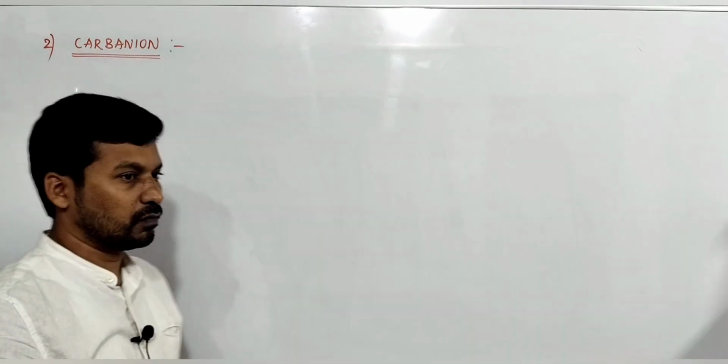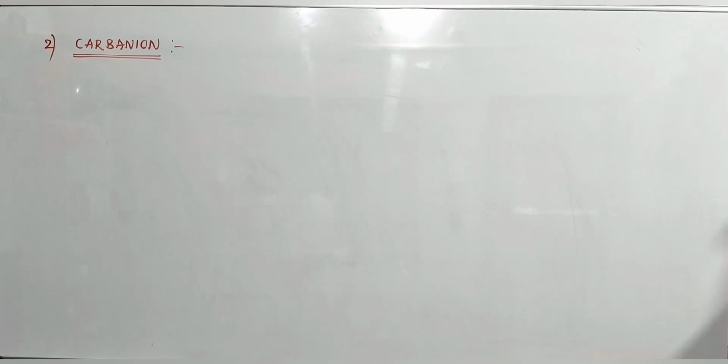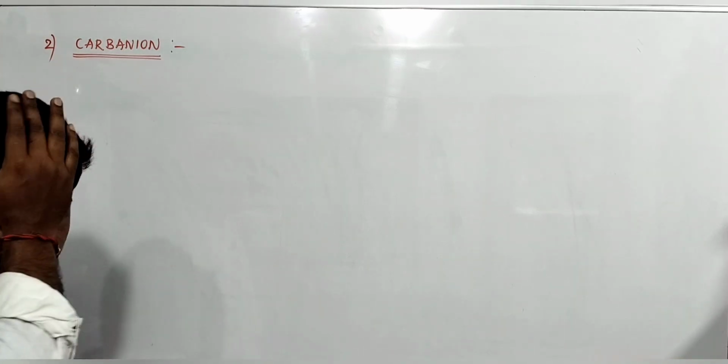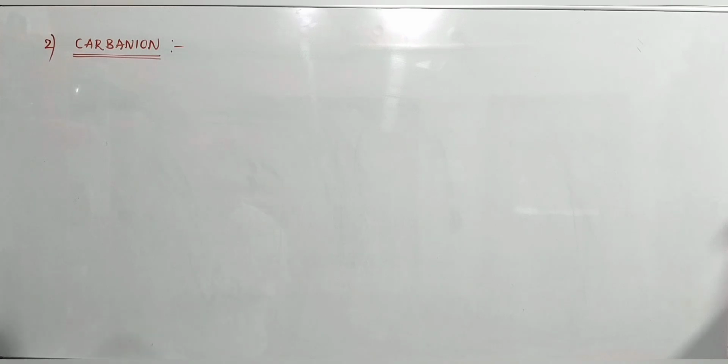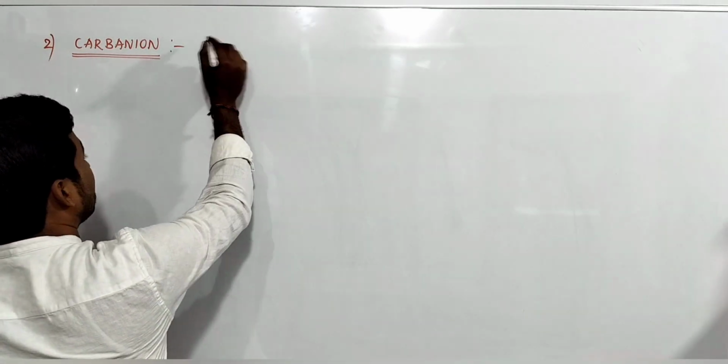What is carbanion? In reaction intermediates, the second reaction intermediate is carbanion. What is carbanion?